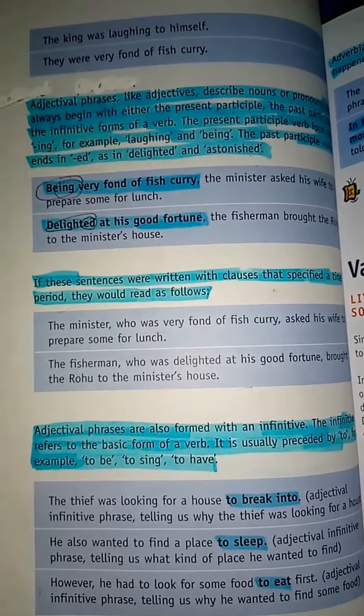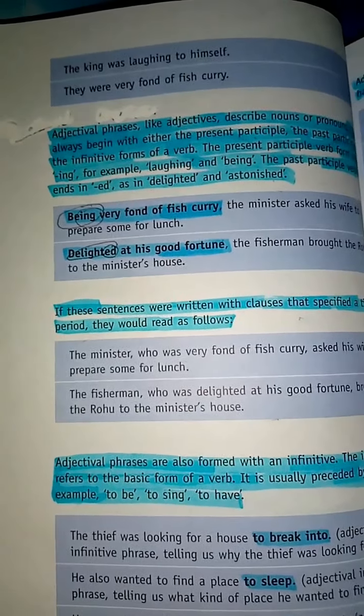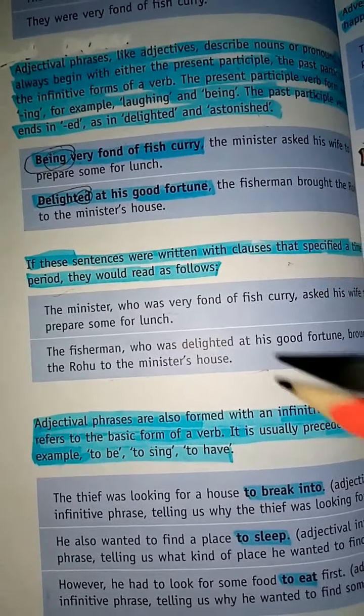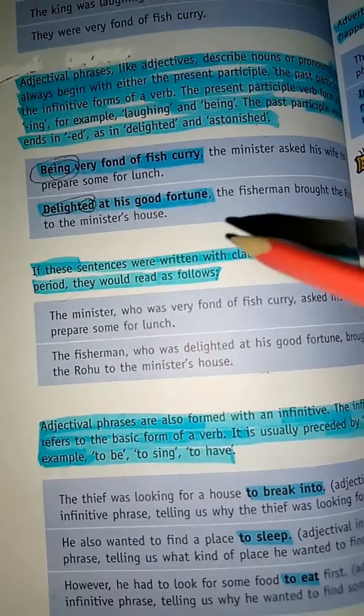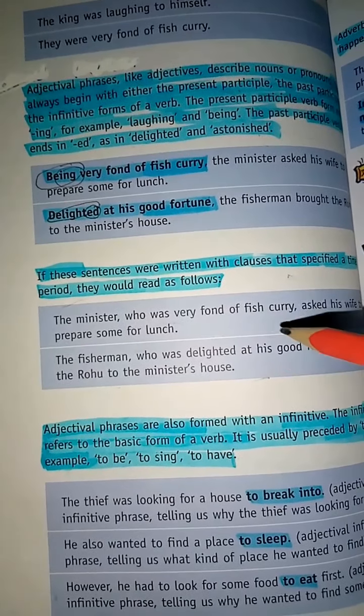Okay. What are they saying? If we want to show the time period in it, we have to add a clause in it. When we add clauses in a sentence, they will be written like this, and they will show the time period.